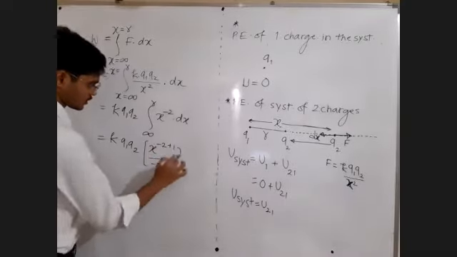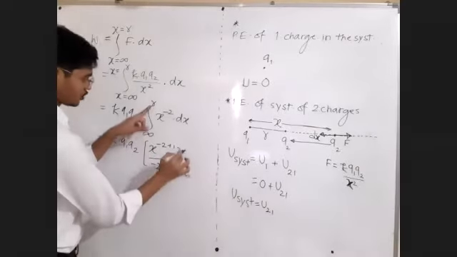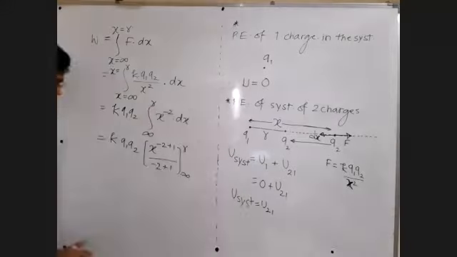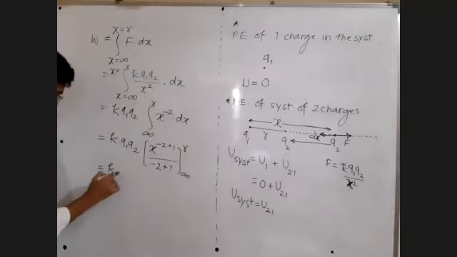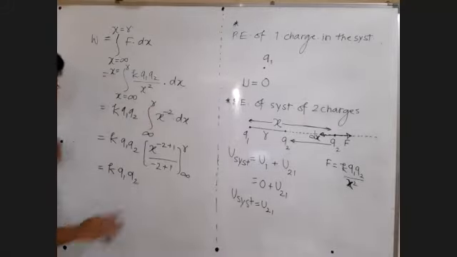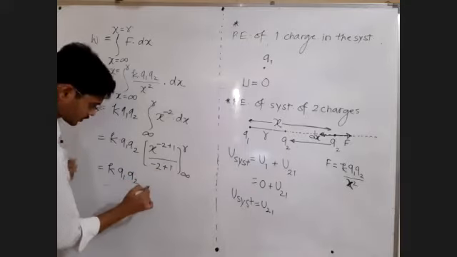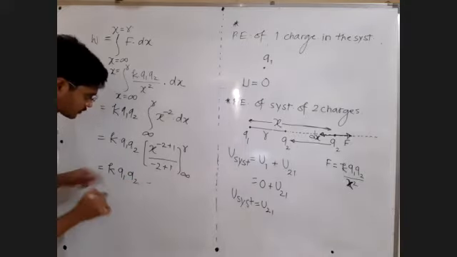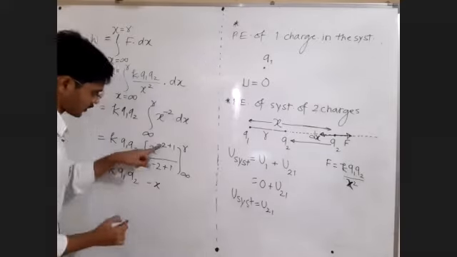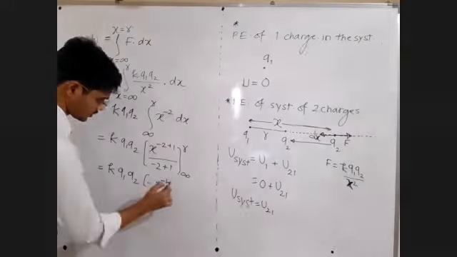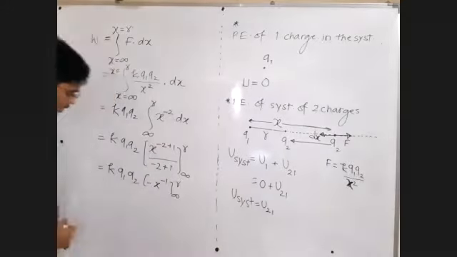Okay sir, infinity to the given position. K q1 q2, minus 2 plus 1 is minus 1, so minus 1 into x raised to minus 2 plus 1, which is minus 1, from infinity to r.